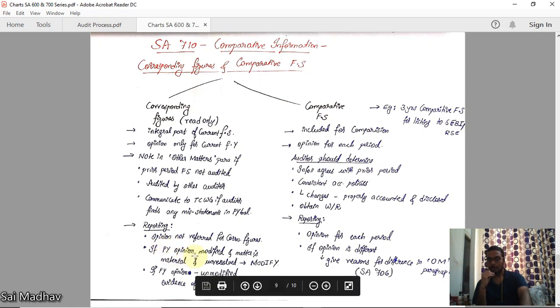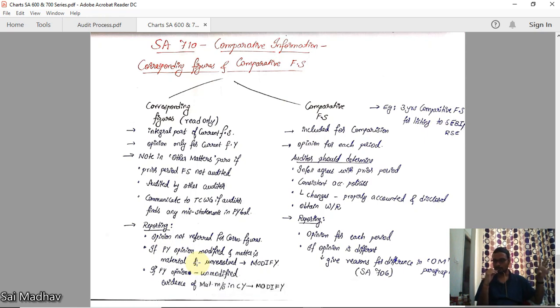If the previous year's opinion was modified on matters material and unresolved, you should modify the current year. See, the previous year was done by another auditor. That auditor has given a modified opinion. That matter is still unresolved this year, and it is still material to your audit also. Then you modify the current year report also.